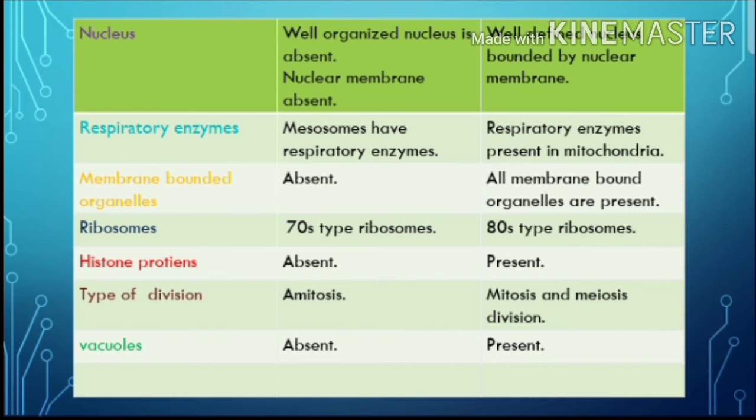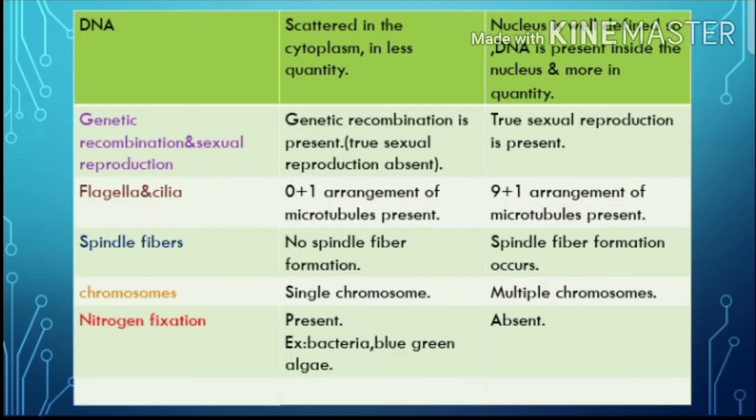Next one, vacuoles. Vacuoles are large reservoirs helpful for storing food or waste materials. They are absent in prokaryotic cells and present in eukaryotic cells. Next one, DNA. DNA is present in prokaryotic cells but scattered in the cytoplasm, in a small amount.